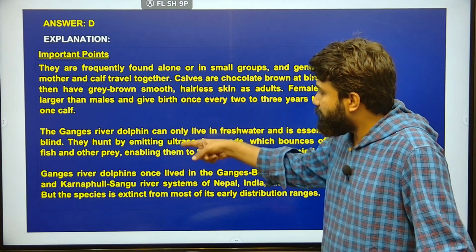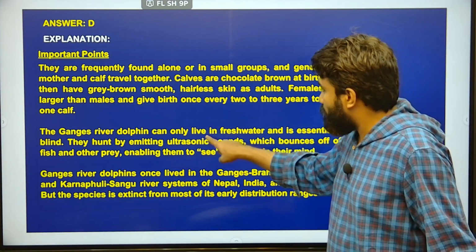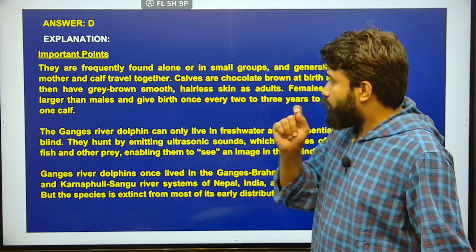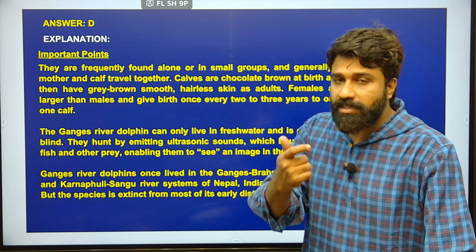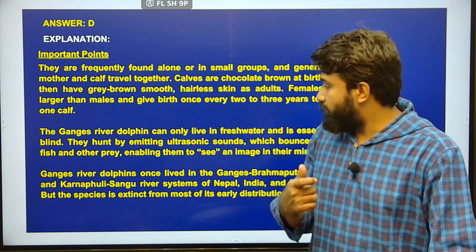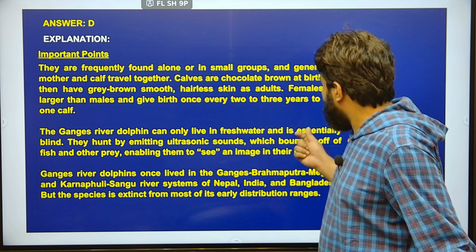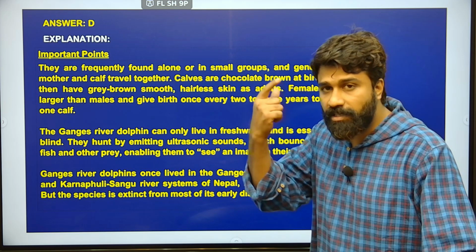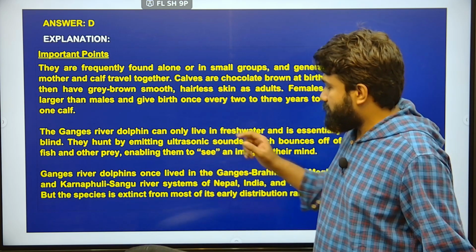The explanation given here is of one of the unique phenomena: this Gangetic species, the river dolphin, can only live in fresh water. And one more thing, it can only go through echolocation, that is, it can actually perceive its prey base through ultrasonic waves, an ultrasonic sound wave released by these Gangetic species, based on which it can form an imagination of that prey base, go through it, and catch that prey base, right?